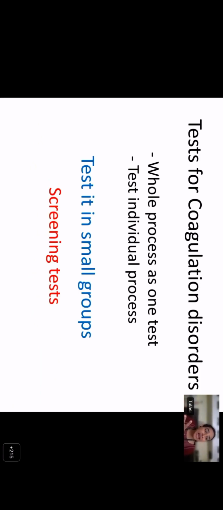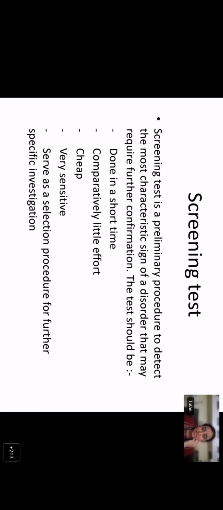So you're going to test one aspect, or a certain aspect. You're going to test the extrinsic pathway by one step. So a screening test is a preliminary procedure to detect the most characteristic sign of a disorder that may require further confirmation. Ideally, a screening test should be done in a short time with comparatively little effort, should be cheap, should be very sensitive, and serve as a selection procedure for further specific investigation.